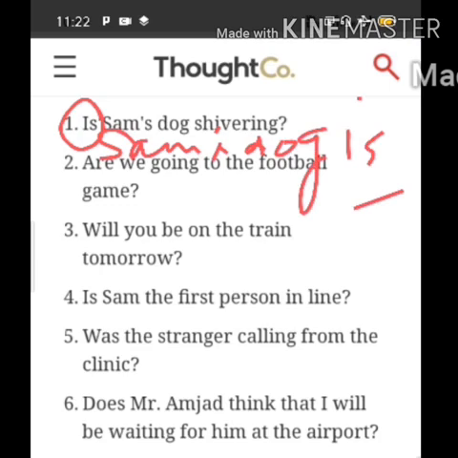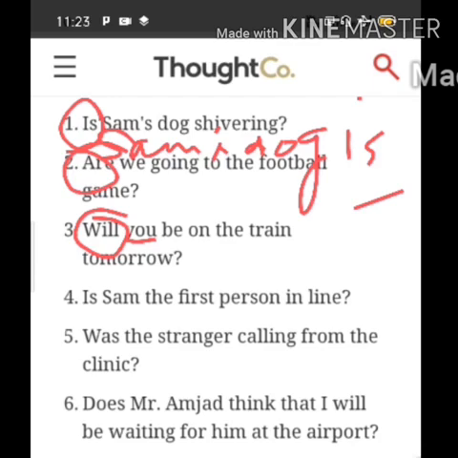Are we going to the football? Identify the helping verb. We are going to the football. Will you be on the train tomorrow? Identify the helping verb. Then write the sentence. You will be. First you have to write the subject: you. Then the helping verb, simply like how you make a sentence. First you have to find out the subject: you. Then you will write the helping verb. You will be on the train tomorrow.